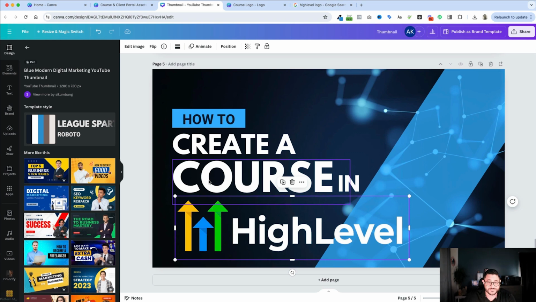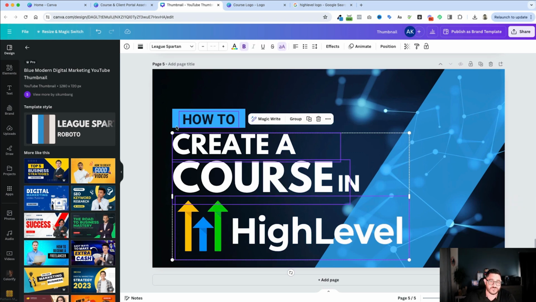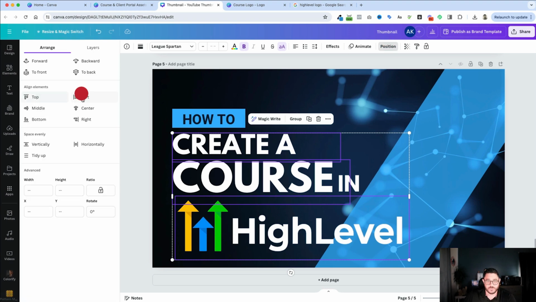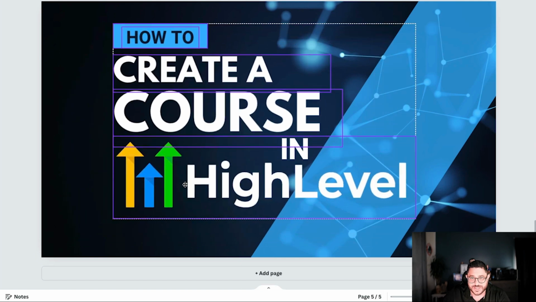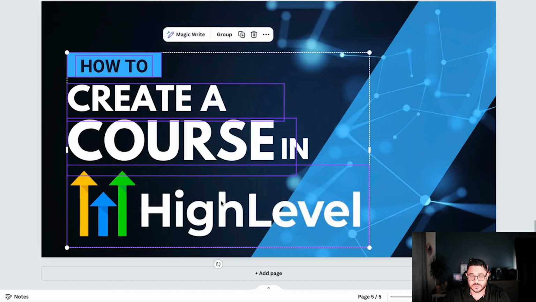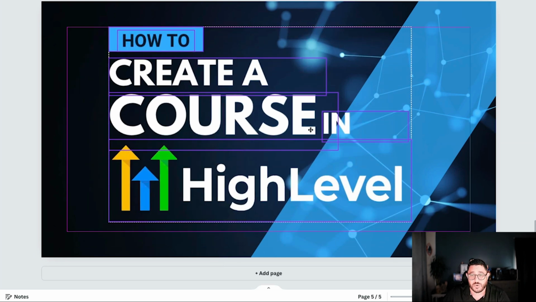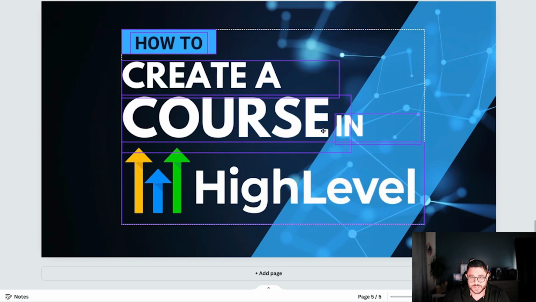I'll then take it, and this is all jagged, moved all over the place, and I want to make sure everything goes to the left. So I'll select all of them, hit this position, and move it over to the left. And then I'm going to bring it up and kind of put it in the middle. Oh, I forgot the word in. I hit Command Z, I put it back where it was. Choose the word in by holding down the Shift key and adding it to what my choices are, and kind of put it in the middle.